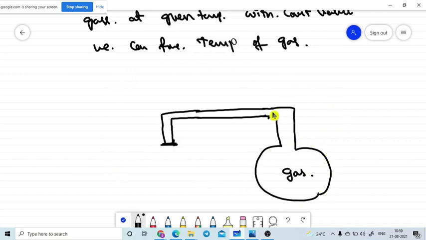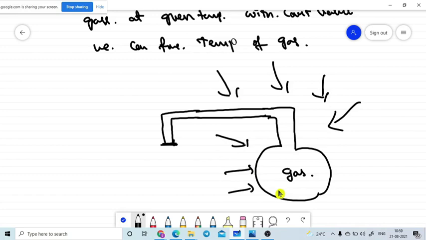This bulb is allowed to be affected by the surrounding temperature. That means the temperature comes in here and affects the bulb. While the temperature is increasing, the pressure of the gas will increase. Are you getting it or not? As per the previous formula, P is directly proportional to temperature. If the temperature increases, the pressure of the gas must increase. If you measure the pressure inside this gas bulb, we can say what the temperature of the surrounding is.